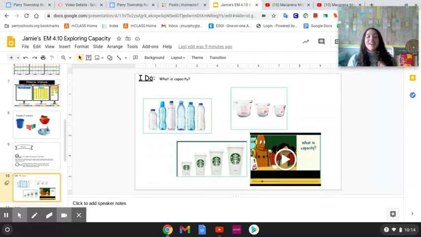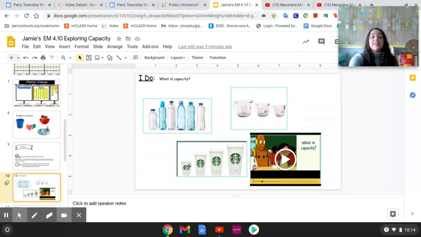Give me 5. I heard Oscar say he saw those measuring cups when his mom cooks. That's right. You see measuring cups a lot when we cook and bake things to measure how much water or milk or other things need to go in our recipe.